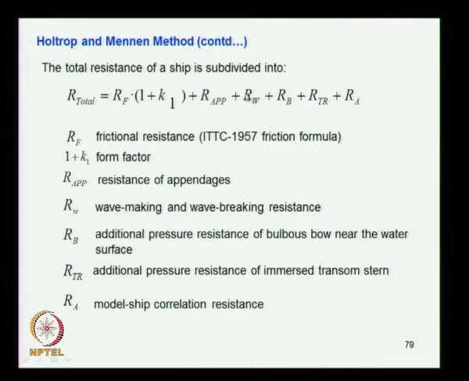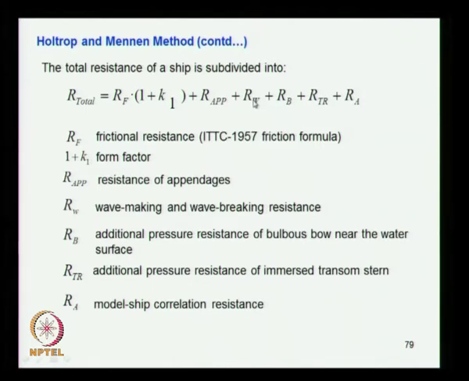Then you have the wave making resistance Rw, which is a primary component in residual resistance, and it also includes the wave breaking resistance. Wave breaking resistance, you already know, is the increase in resistance due to the breaking of the bow wave, when the steepness of the bow wave goes beyond a limit and it breaks.